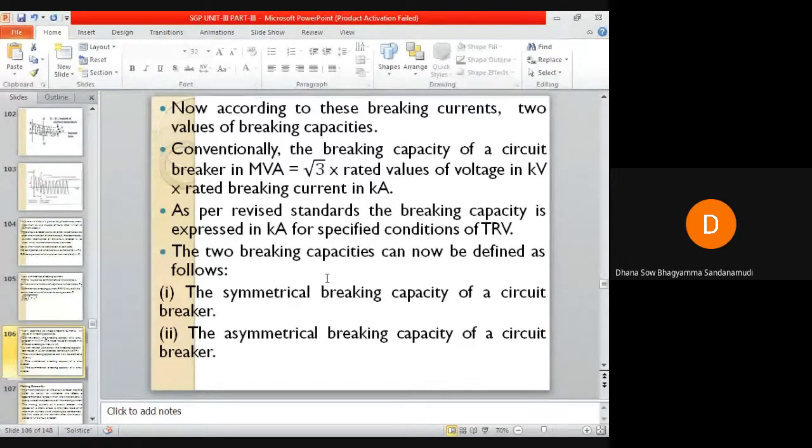The next is the asymmetrical breaking capacity of the circuit breaker, which is the value of asymmetrical breaking current the circuit breaker is capable of breaking at a stated recovery voltage and a stated reference restriking voltage under prescribed conditions.